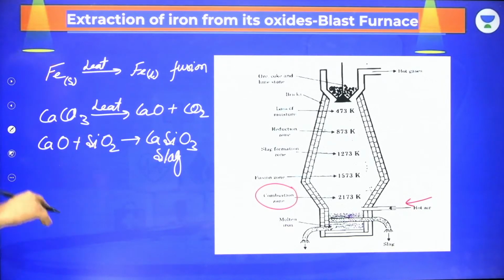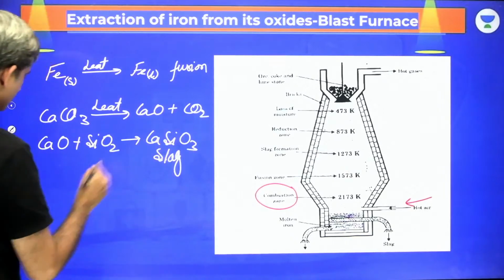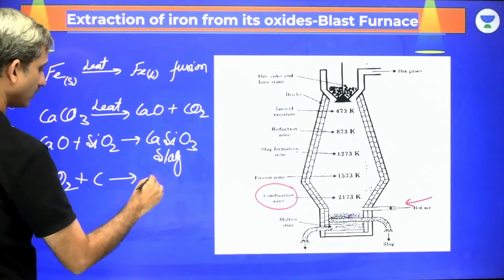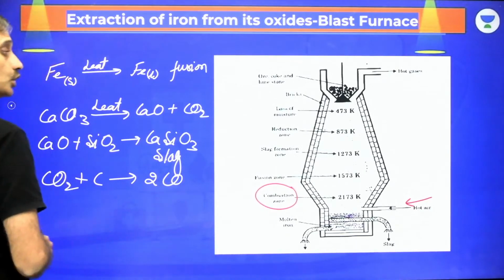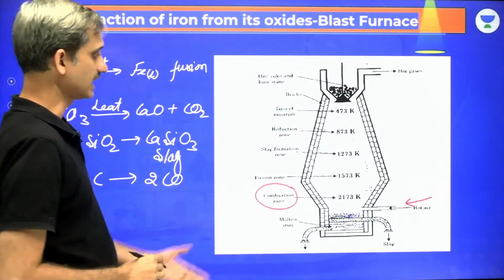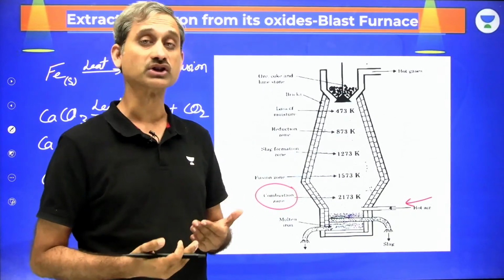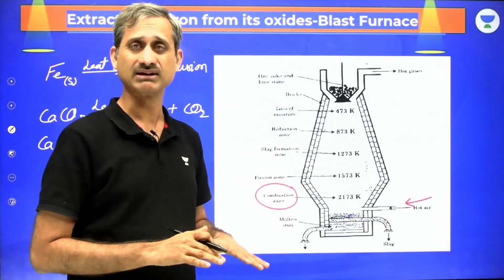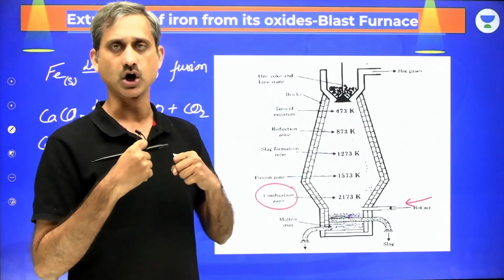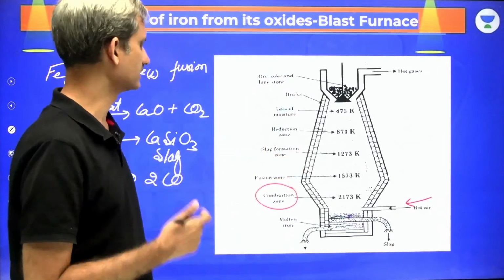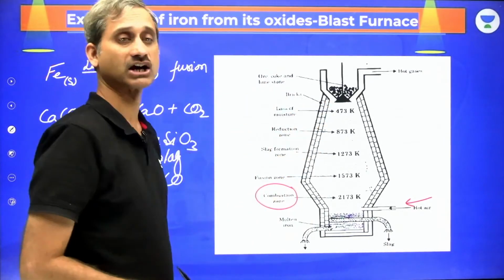In addition to that, one more reaction takes place. The carbon dioxide which is being formed reacts further with carbon to form carbon monoxide. That is what we have in the slag formation zone. All these reactions are endothermic, so the temperature decreases. These reactions consume the energy from the hot blast of air. So the temperature decreases. And there comes the reduction zone.